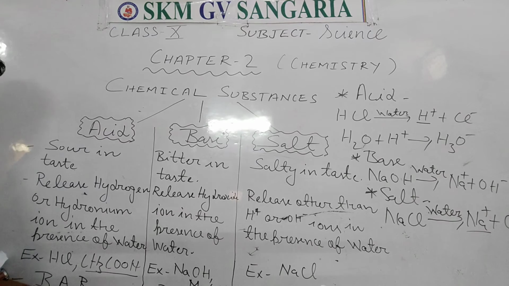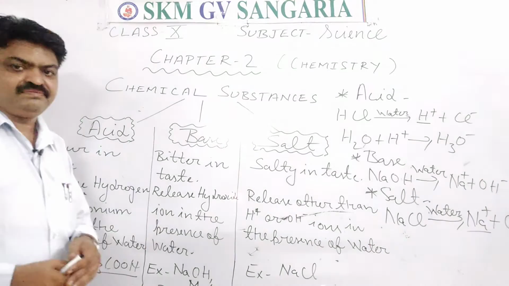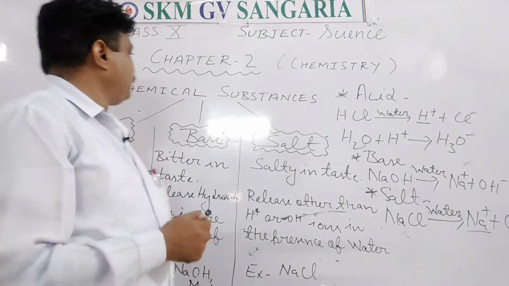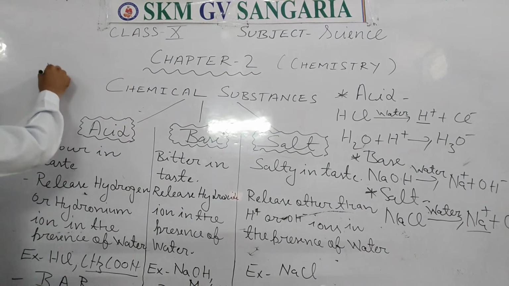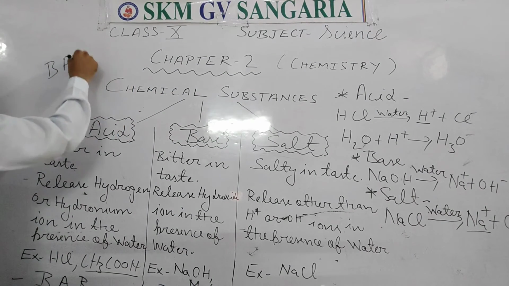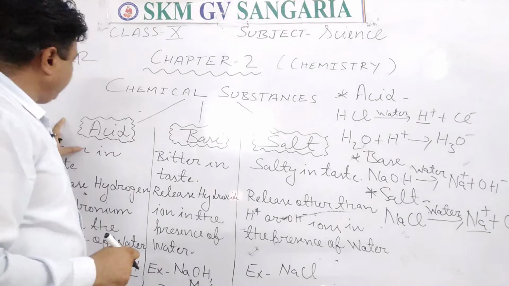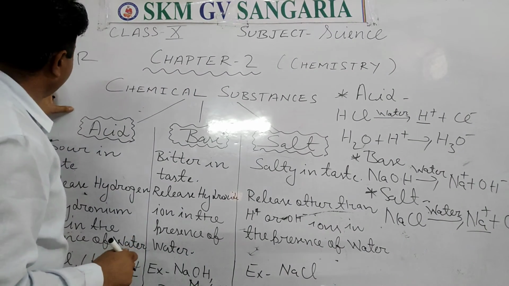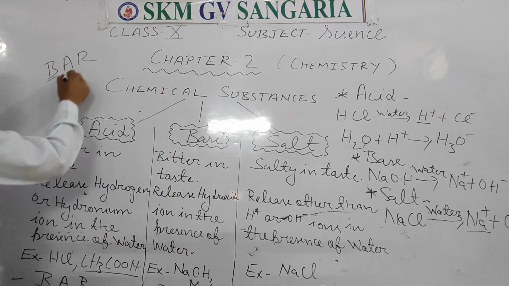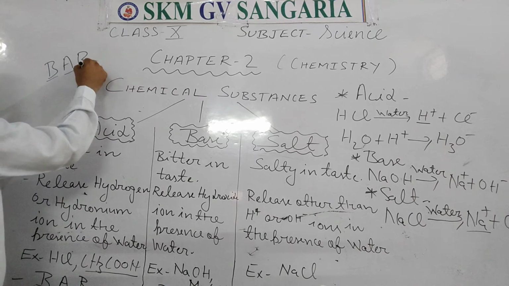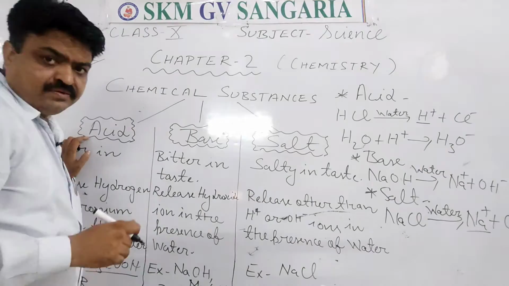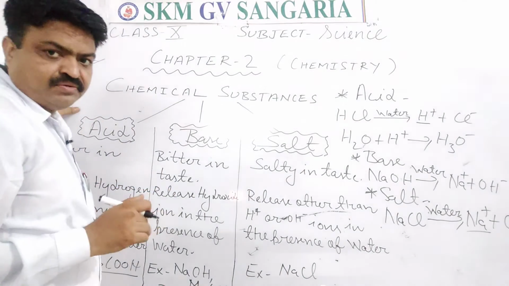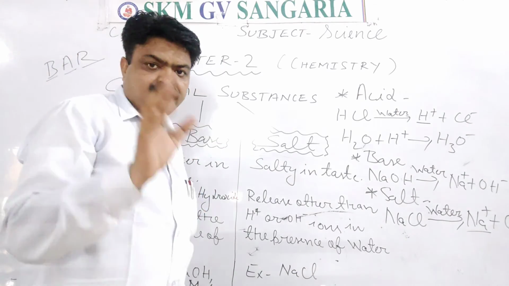Here I have written one code, it is BAR. So B for blue, A for acid, R for red. With the help of this code you can easily learn.